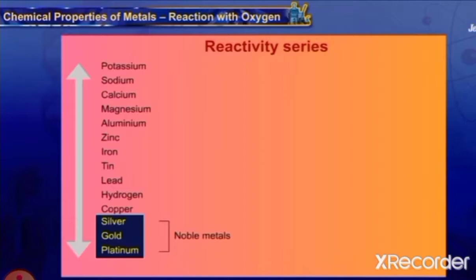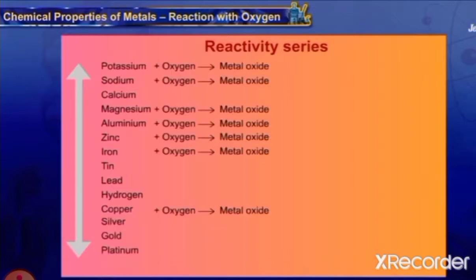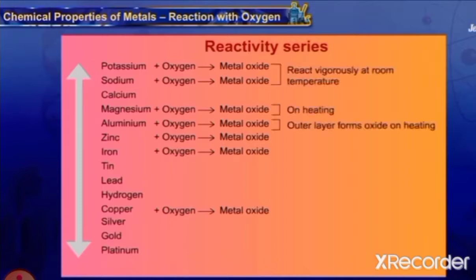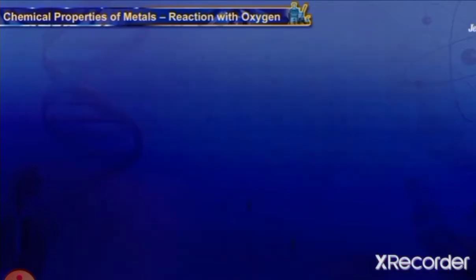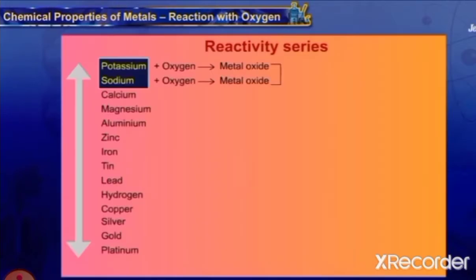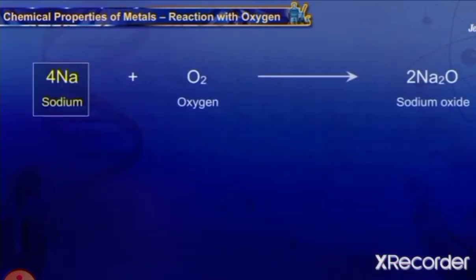Silver, gold and platinum are also called noble metals as these are very least reactive. Generally, metals react with oxygen to produce metal oxides. This takes place at different conditions. Sodium and potassium react with oxygen to produce metal oxide even at room temperature.